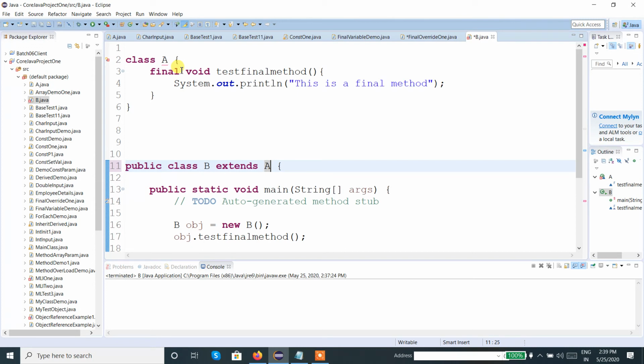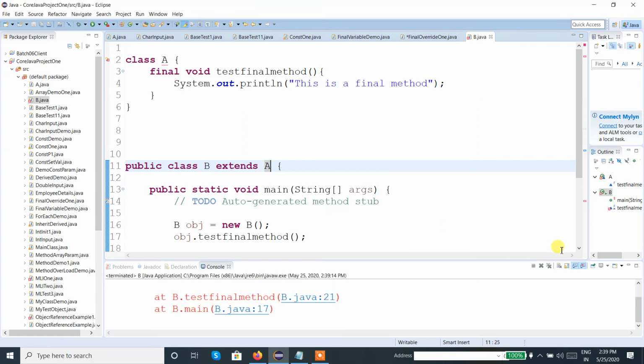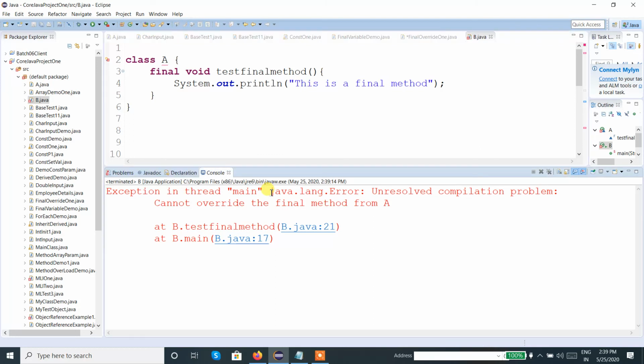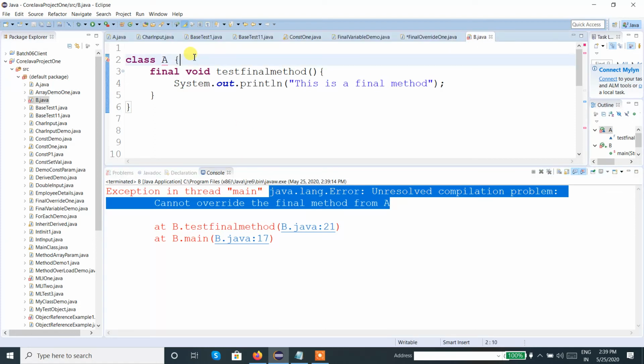So what if we do not remove the final modifier and we try to execute the code? Definitely it will show the exception. Let us analyze the output here. I executed, and I see this exception in thread main. If we read the exception: unresolved compilation problem, cannot override the final method A. This is the exception it will show. So if I want to execute the code, I need to remove the final modifier from the method.